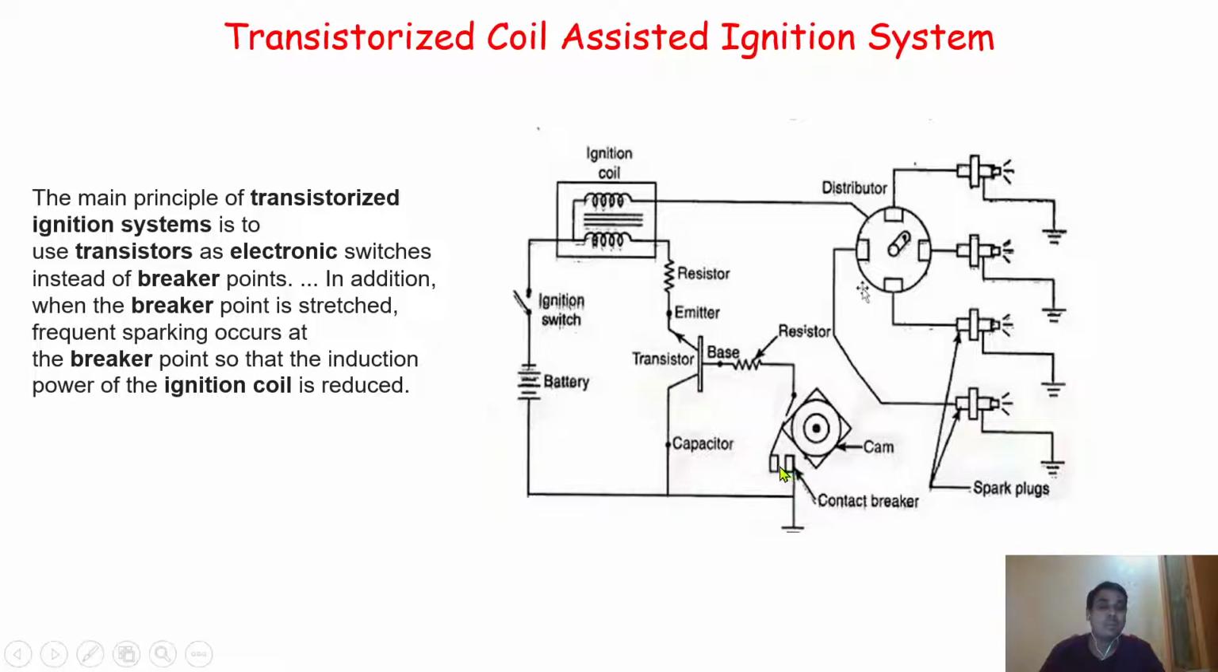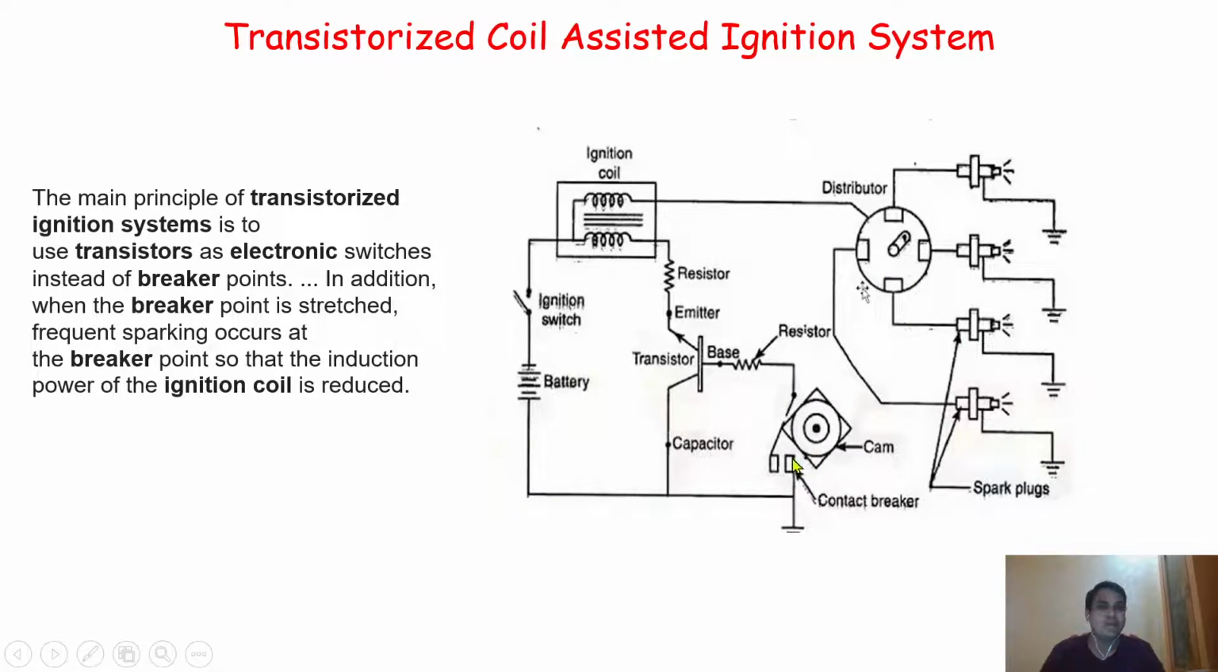When there will be some break in the contact, at that time what happens? There will be a stop in the flowing of the current through this particular circuit, and instead of that, whatever current is excited in the primary winding, the field will be generated, and because of that field, the secondary winding present over here will get excited, and a huge voltage will be generated. That huge voltage will be supplied to the distributor system, and from the distributor it will supply to each and every spark plug. So this is the simple working of the transistorized coil assisted ignition system.